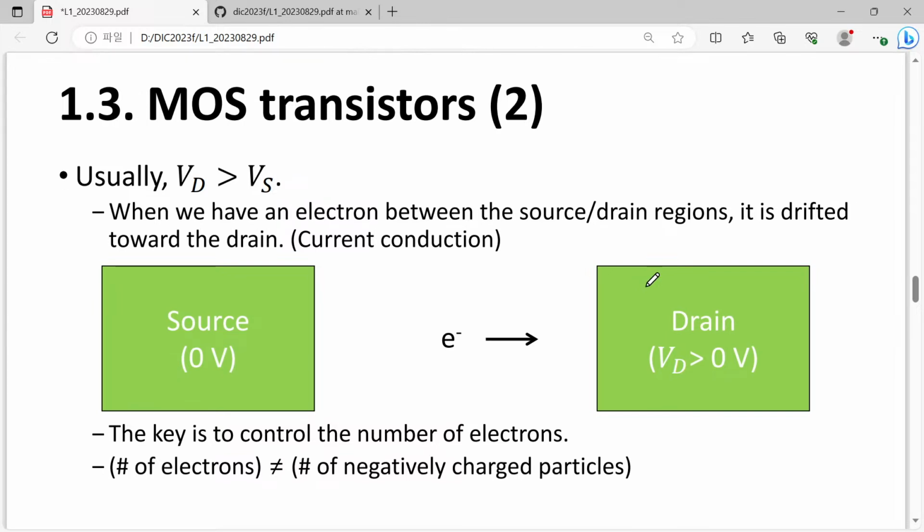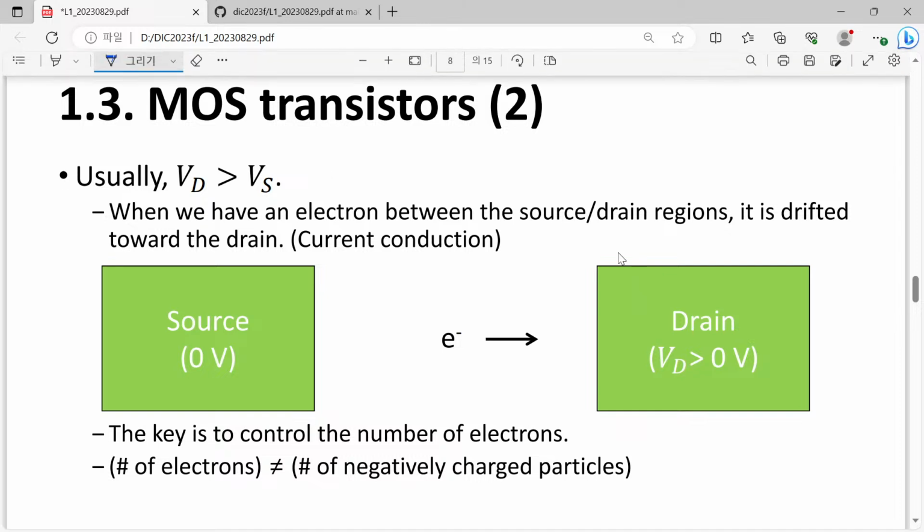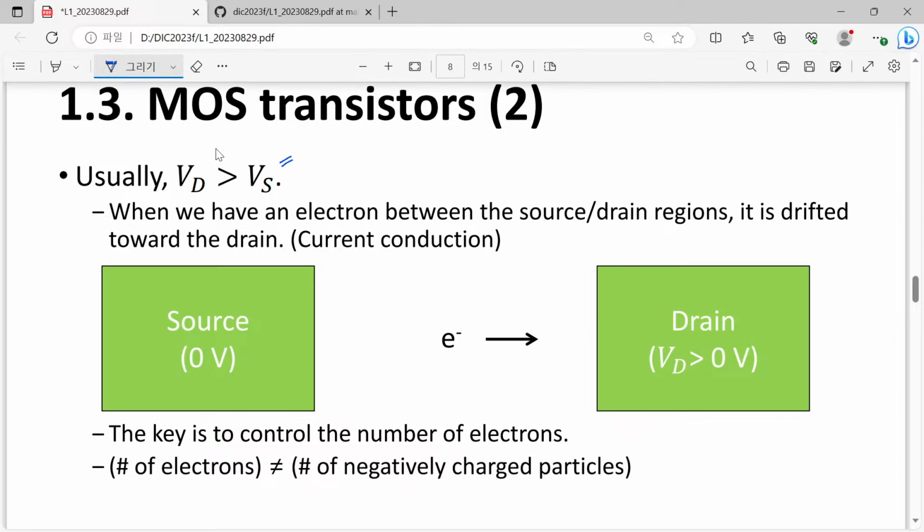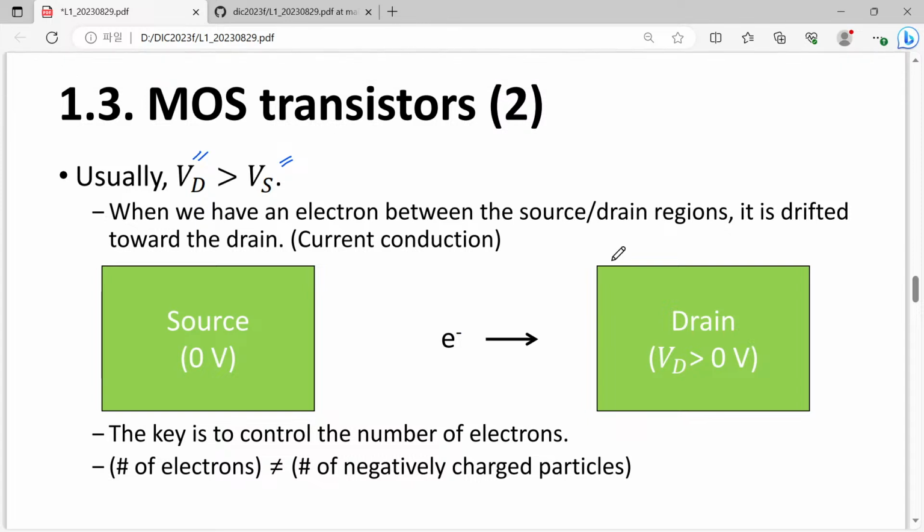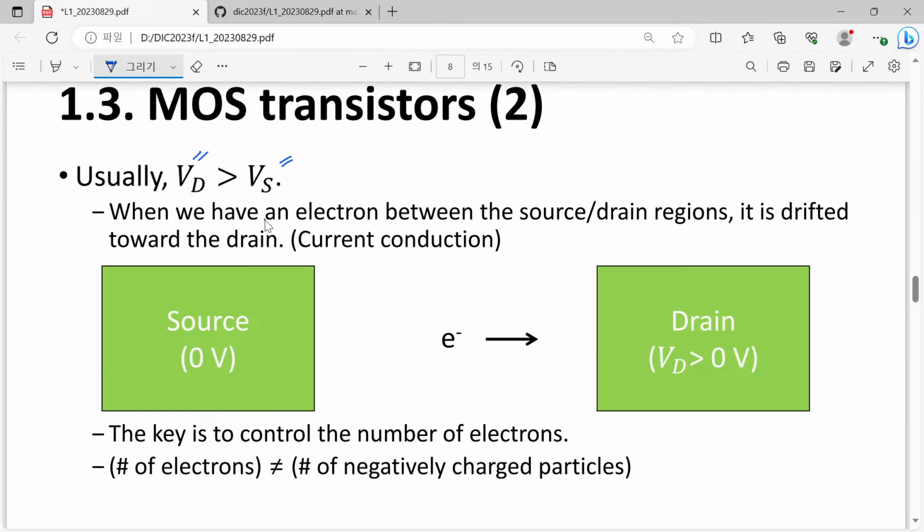So usually we have the bias condition for MOSFET. The source voltage is regarded as a reference, and this one is the applied voltage. So we make a certain excitation using the drain terminal, and we have electrons between source and drain regions. Here we have tons of electrons, and here we have tons of electrons.